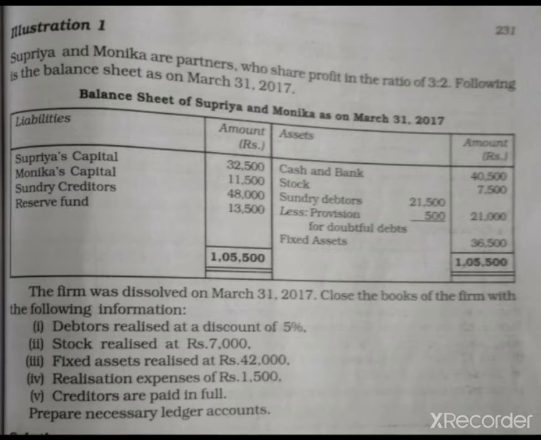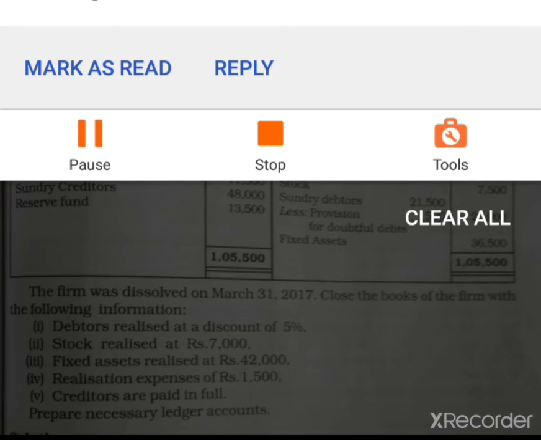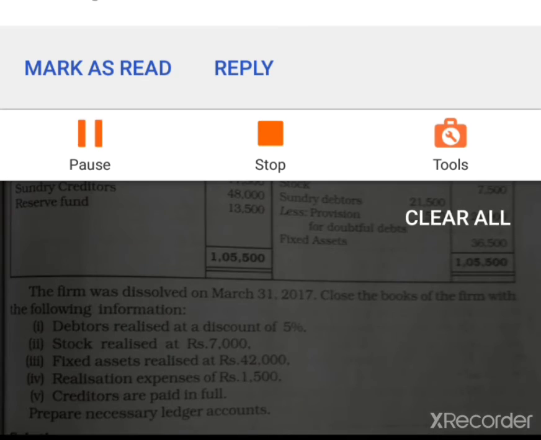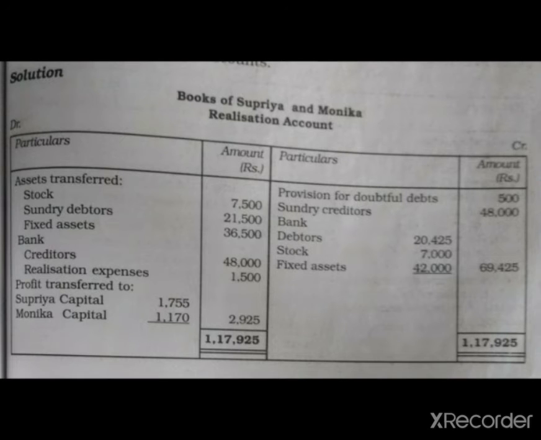So this is your problem, and prepare the necessary ledger accounts. Meaning how many accounts? We have to prepare three accounts. First one, realization account, partners' capital account and bank account. So let's solve this problem. First we have to give the heading, books of Supriya and Monica. They are two partners, so we have to write down their names.